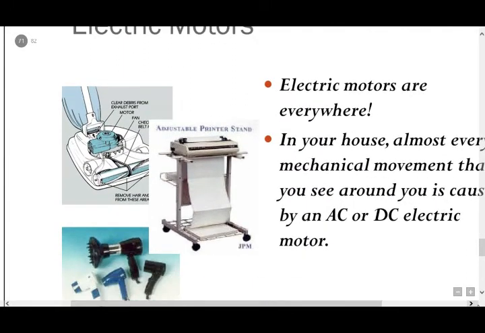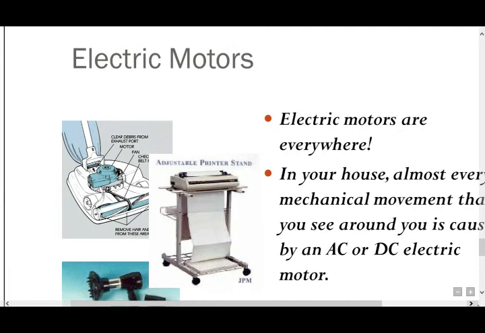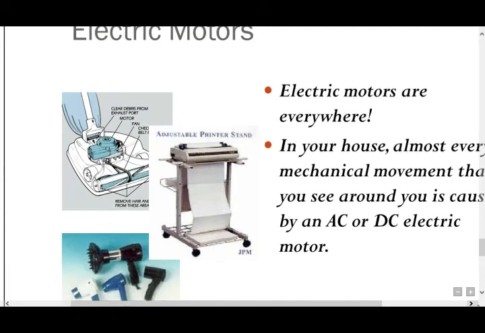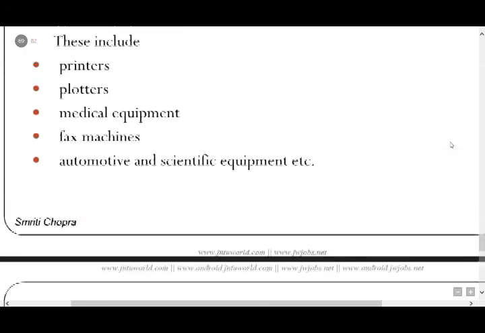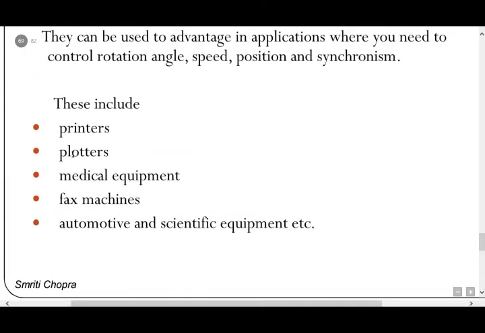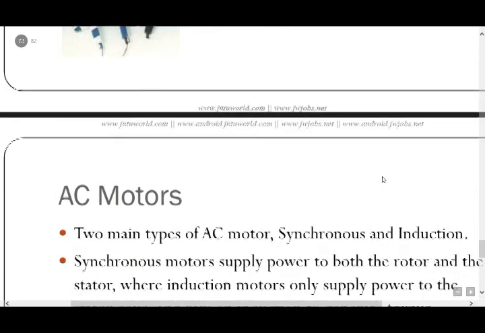Electric motors. Electric motors are everywhere in your house. Almost every mechanical movement that you see around you is caused by an AC or DC electric motor. Printer, fan, fax machines. In this figure you observe AC motors.